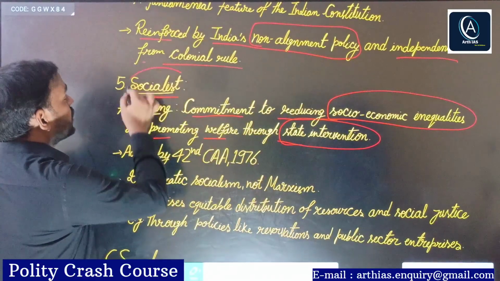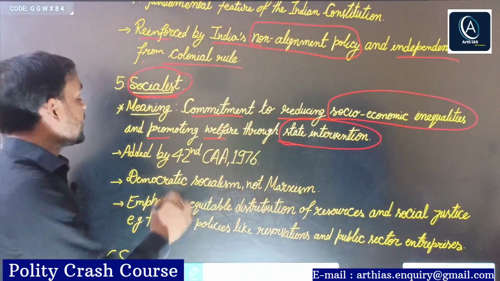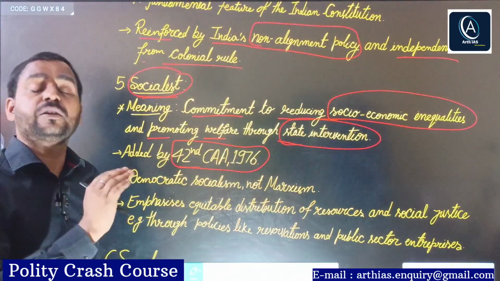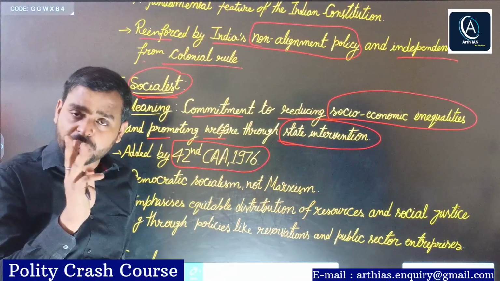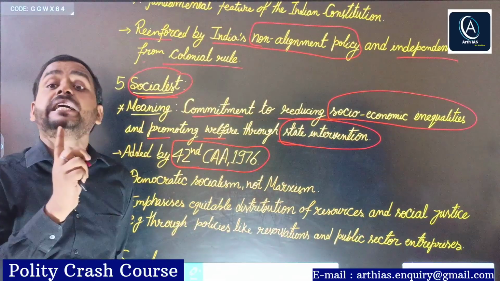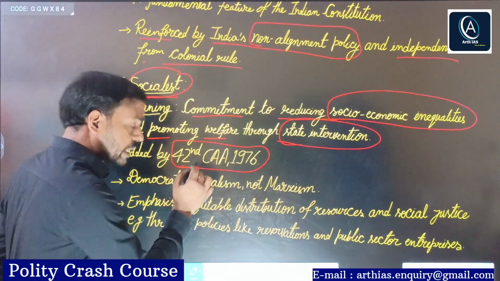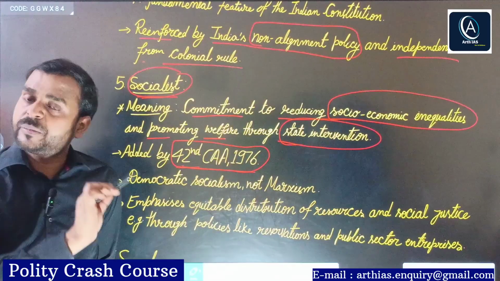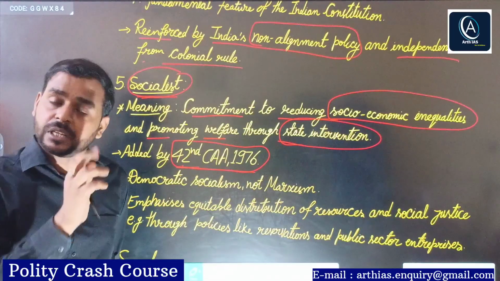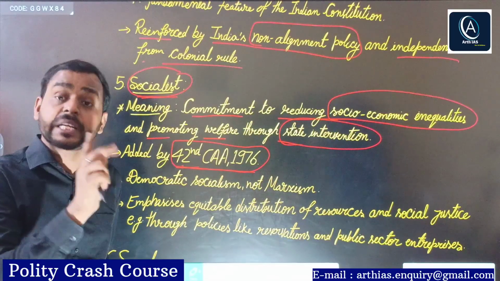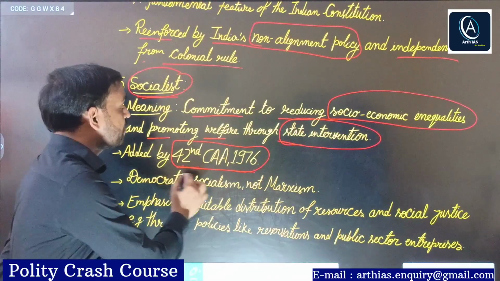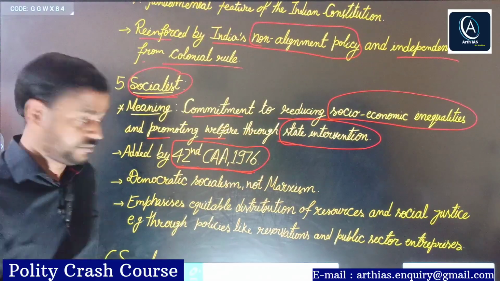Again, this term, socialist, was added by the 42nd Constitutional Amendment Act. You should know, and you do know, that three important words, socialist, secular, and integrity, were included in the Preamble by the 42nd Constitutional Amendment Act, 1976. Again, I am repeating: three words, socialist, secular, integrity, were added to the Indian Constitution by the 42nd Constitutional Amendment Act.